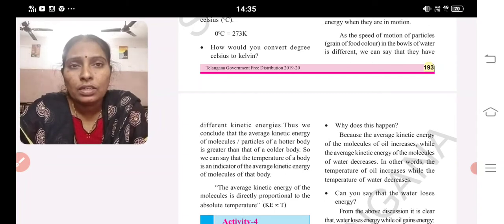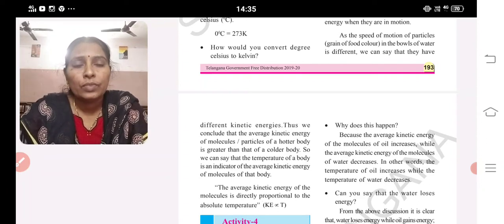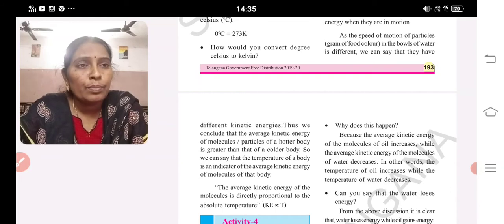So from this simple experiment we can say that temperature and kinetic energy are directly proportional to each other. When the water is hot, the temperature is more. When temperature is more, automatically kinetic energy also increases. This is the relation between kinetic energy and temperature.